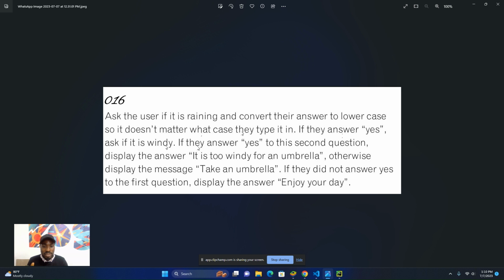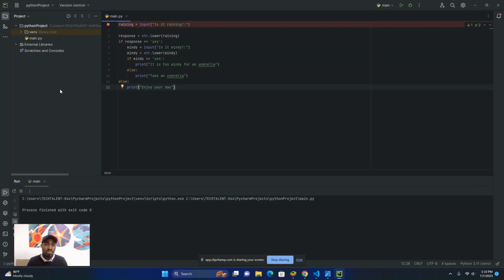If the answer is yes to the second question, display it is too windy for an umbrella. Otherwise, which means else, display the message, take an umbrella. If they did not answer yes to the first question, display enjoy your day. So let's run our code.